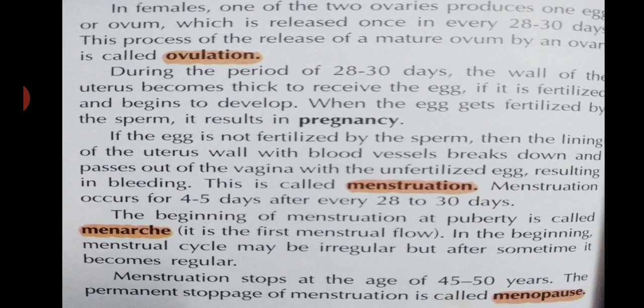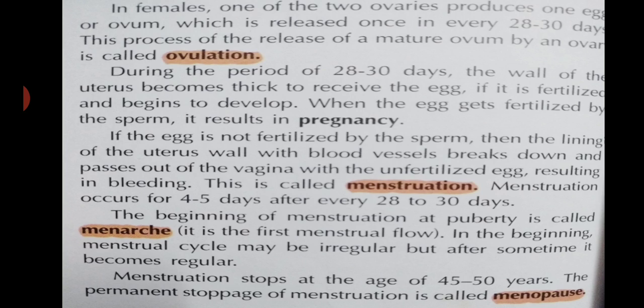And if the egg is not fertilized, then the lining of the uterus wall with blood vessels breaks down and passes out of the vagina with the unfertilized egg, resulting in bleeding. This is called menstruation, and menstruation occurs for 4 to 5 days after every 28 to 30 days. And the beginning of menstruation at puberty is called the menarche.